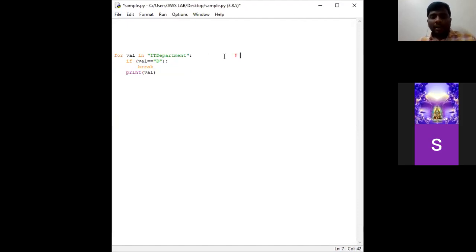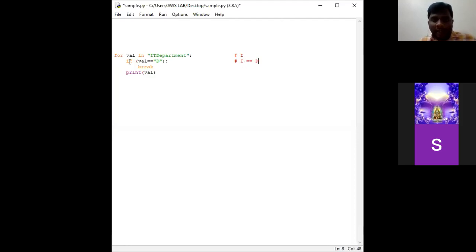In the first iteration of for, I is being considered. The IT department is called the sequence. In this sequence, in the first iteration, I is being considered. In the second statement, it checks for the condition val equal to D. Now in val we have got a value called I. Is I equal to D? No, right? I is not equal to D.